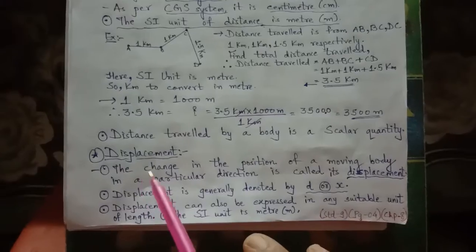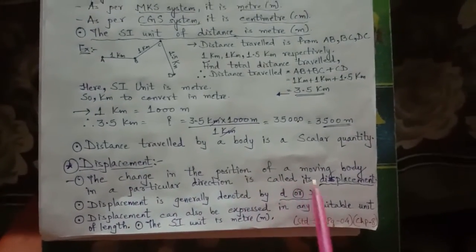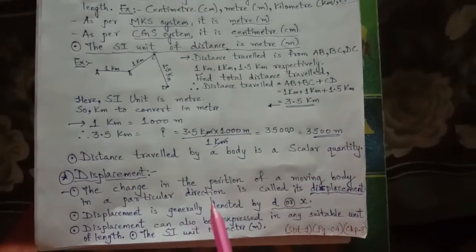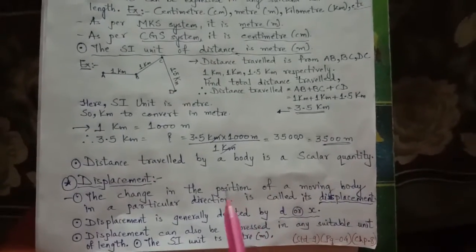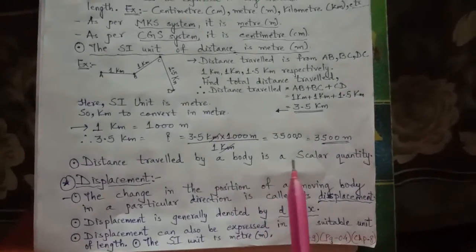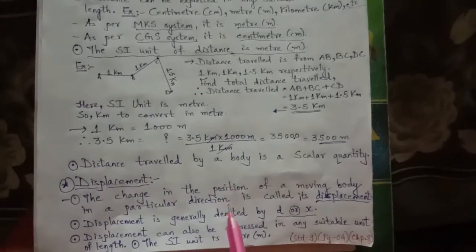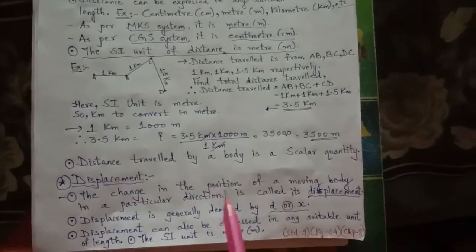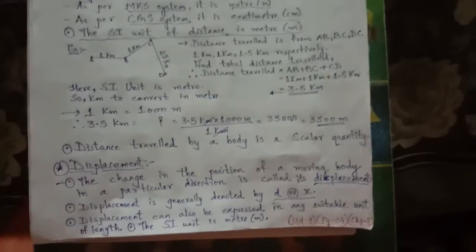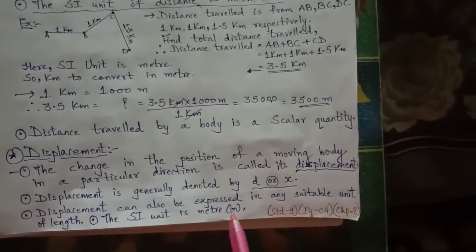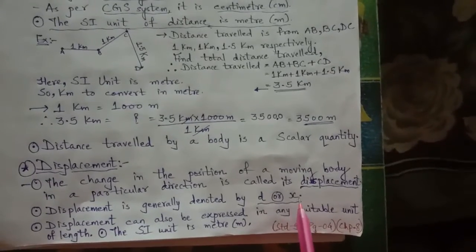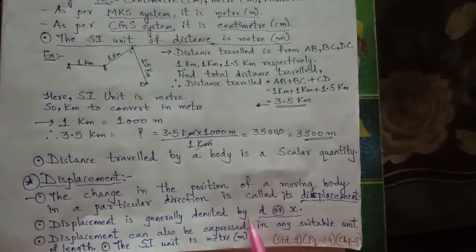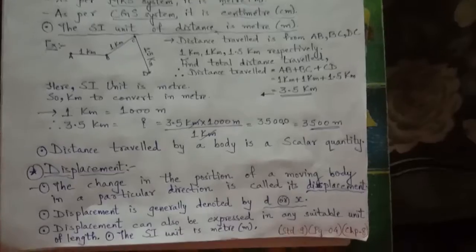Displacement: the change in the position of a moving body in a particular direction is called displacement. See, here also there is a change in position, but in a particular direction, that is displacement. Displacement is denoted by small d or small x. Mostly it is denoted by small d.